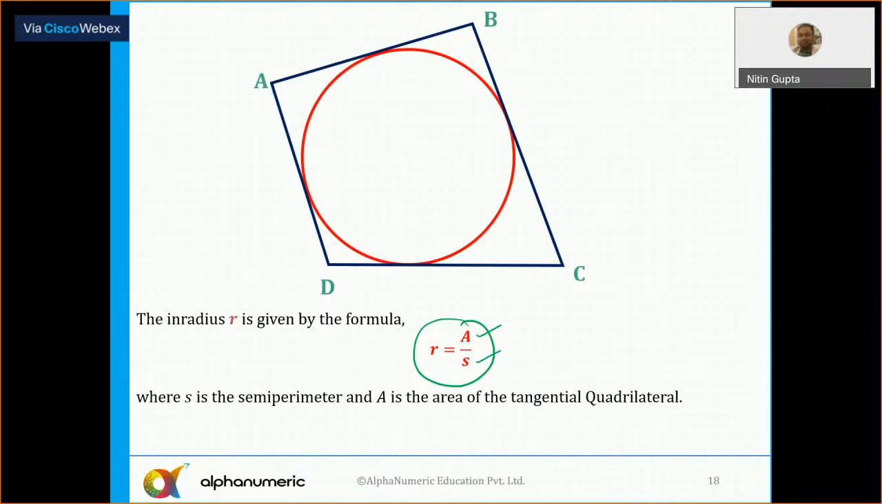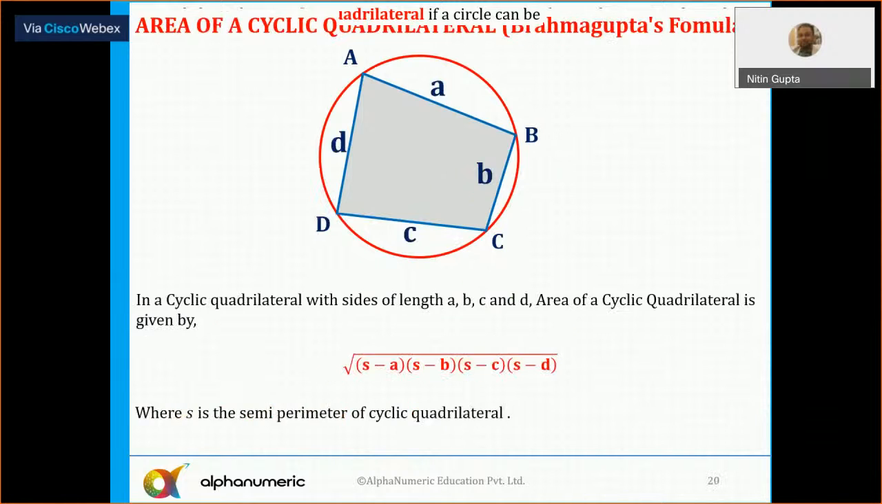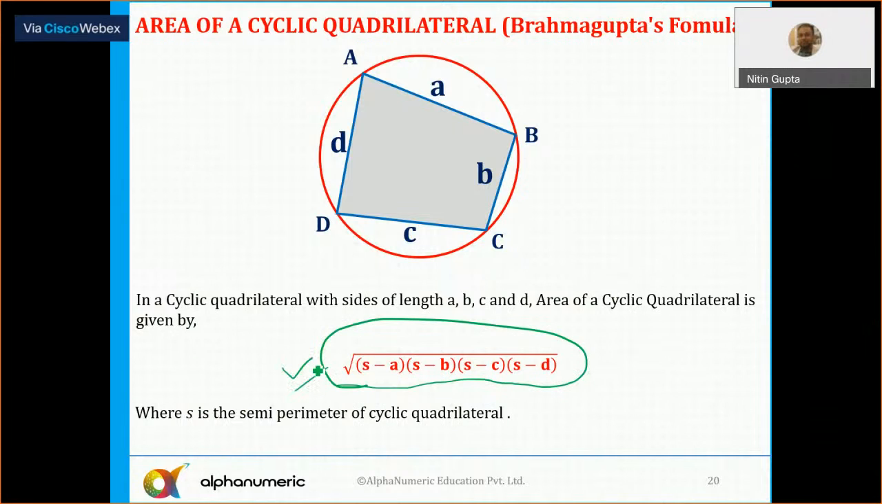Now, cyclic quadrilateral. In a cyclic quadrilateral, the sum of the opposite angles is always equal to 180 degrees. And also the sum of the cosines of opposite angles: cos B plus cos D is always equal to cos A plus cos C, and they are always equal to 0. The area of a cyclic quadrilateral, we all know, is the root of S minus A, S minus B, S minus C, S minus D. That is the area of the cyclic quadrilateral.